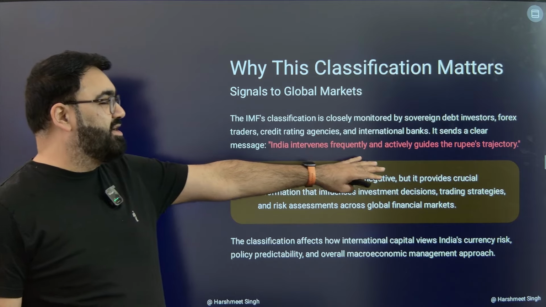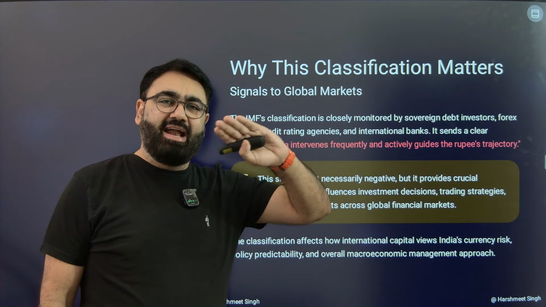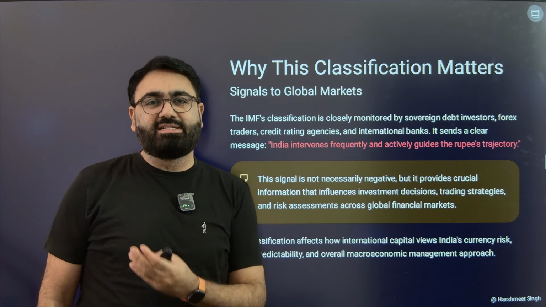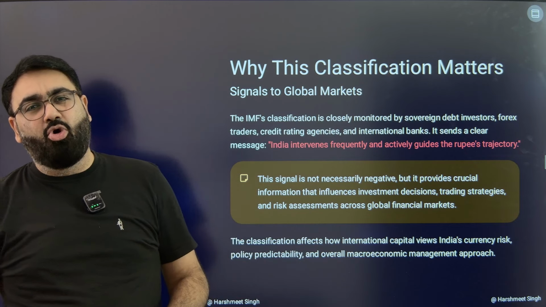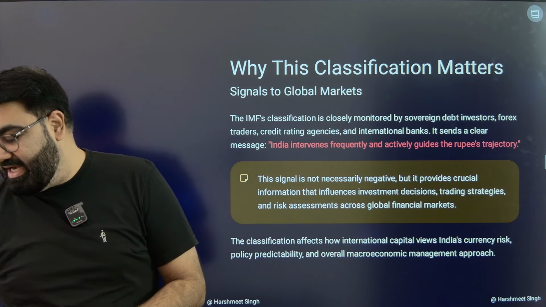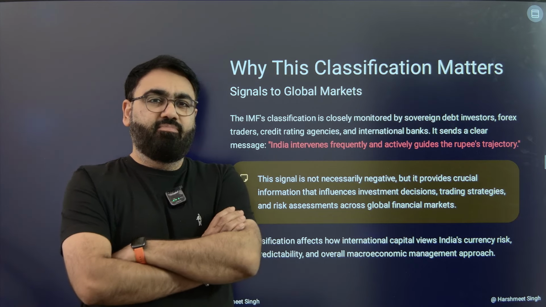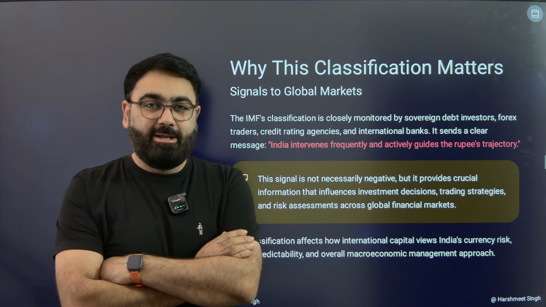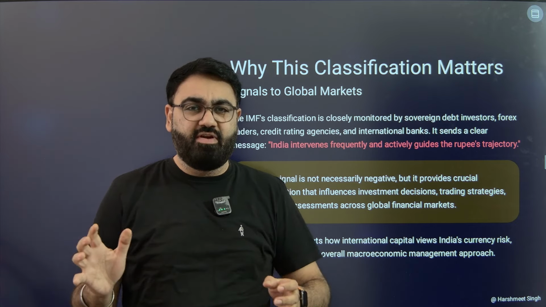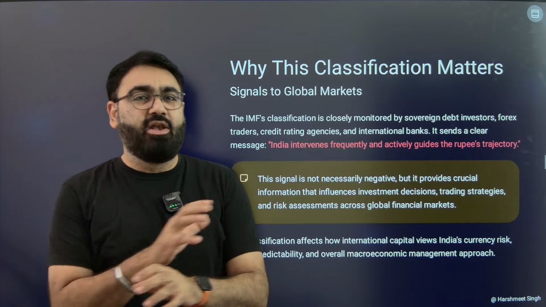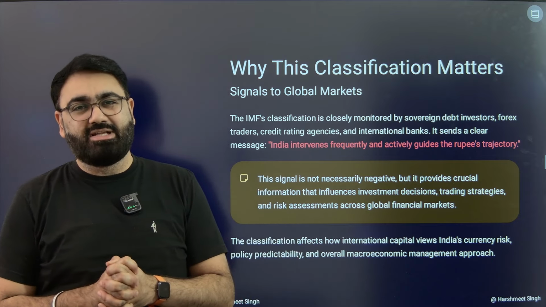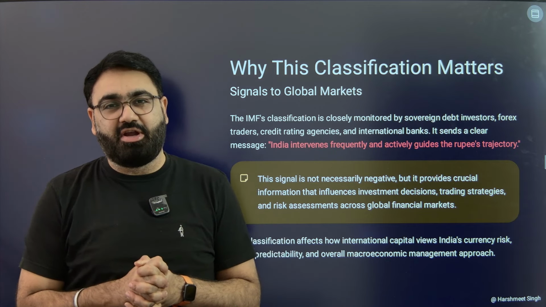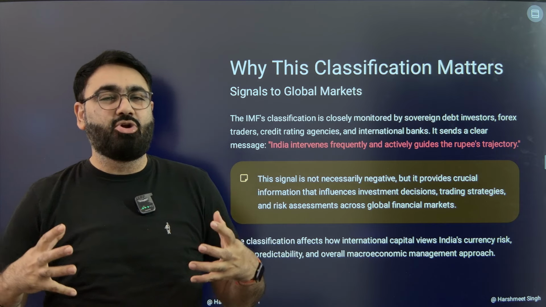Now again, this classification matters because it is a statement by the IMF for global traders. The countries around the world can now trust India more, can trust the Indian currency more, because they know that the Indian currency will be stable in the long run. They can now imagine that the Indian currency will not fluctuate very heavily. So it's not negative news, it's a vote of confidence that the government of India or the central bank will not just let the currency float as it wants. It will have certain restrictions, certain controls. So the traders can also come in with greater confidence.